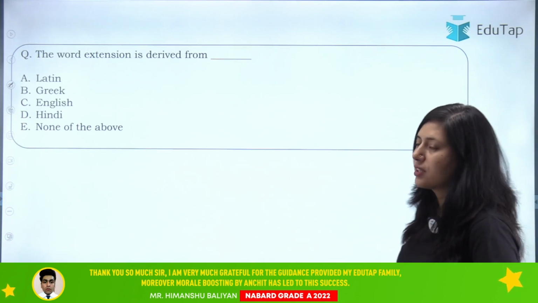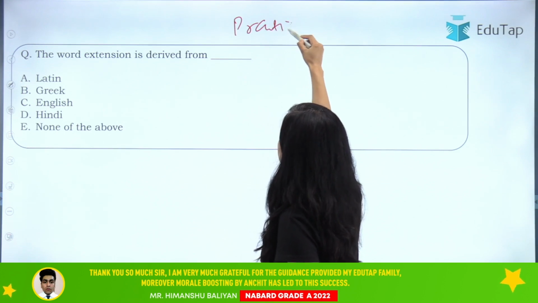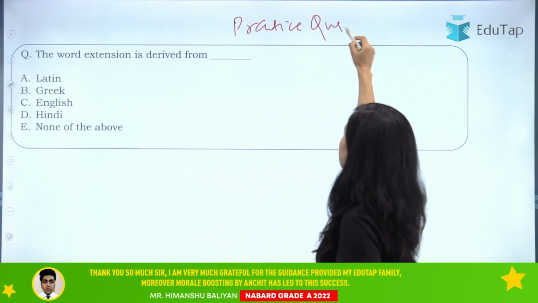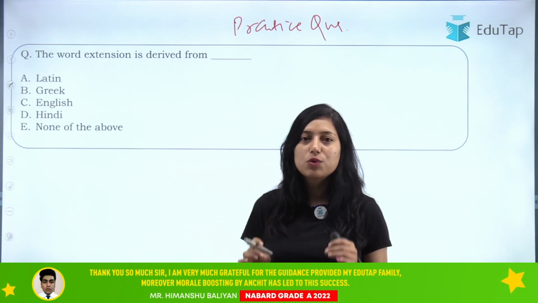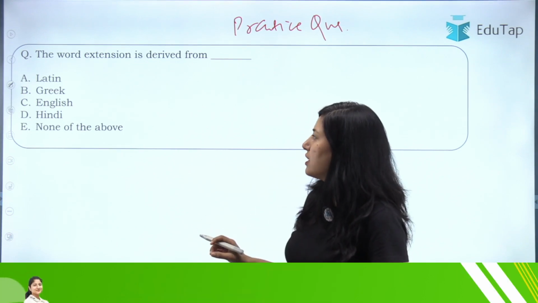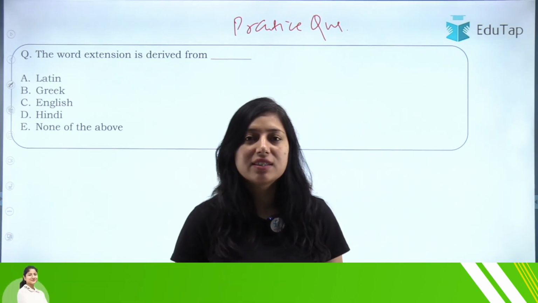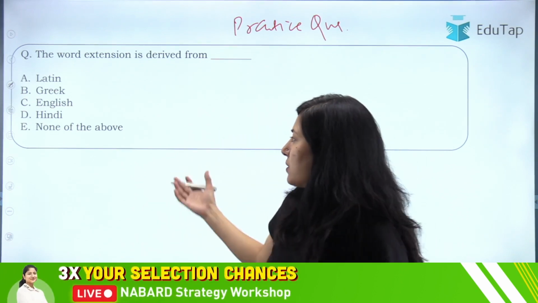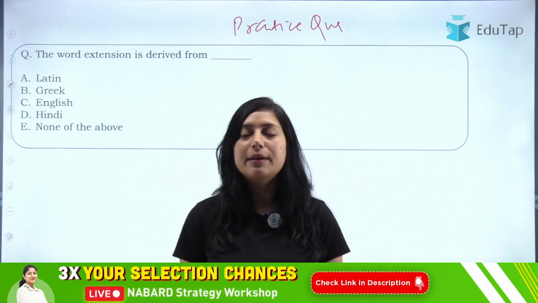Then the last question is the practice question. This is a practice question for you and you have to solve it, and do let me know the answer in the comment box. So the question is, the word extension is derived from dash. You have to tell me the word extension is derived from which language, and your options are given.